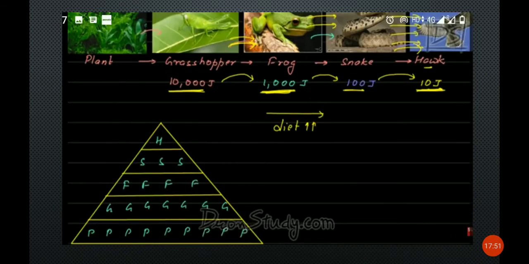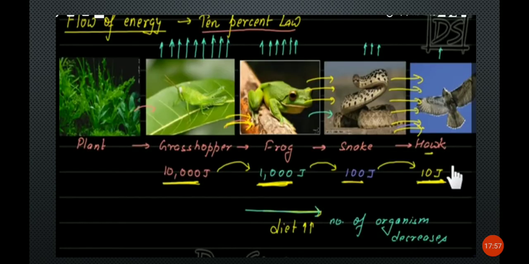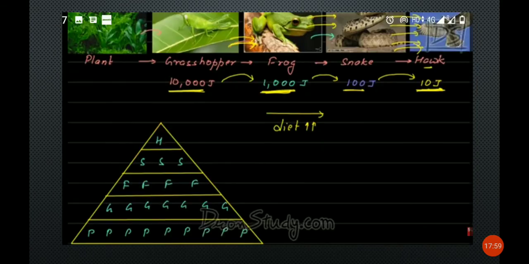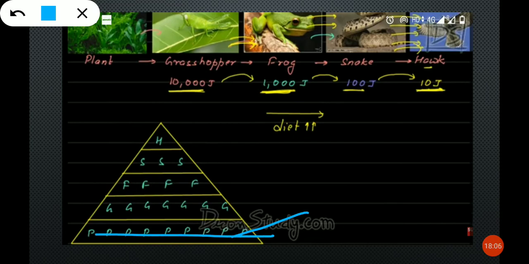By seeing this pyramid, you can understand better. See here, this is what? Producers, right? In the pyramid, producers are more. And these producers are eaten by grasshoppers. See the grasshopper number, you can compare with the other consumers and other trophic levels also.